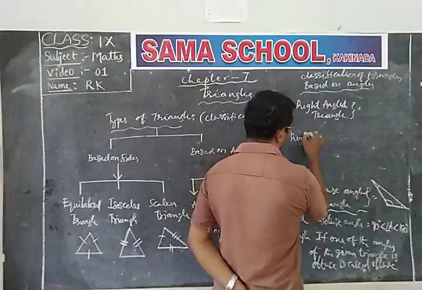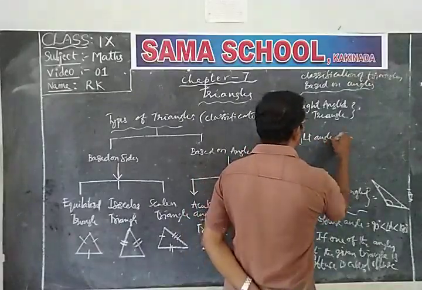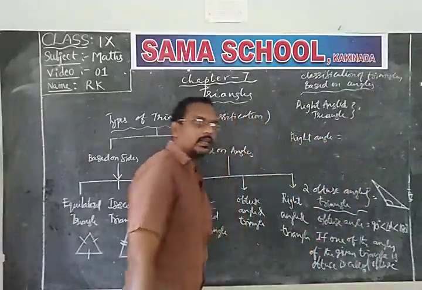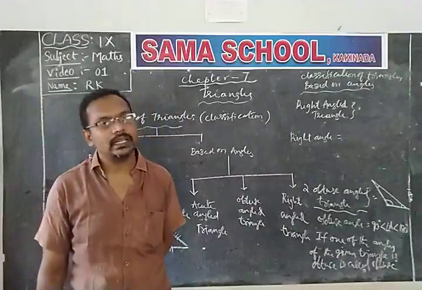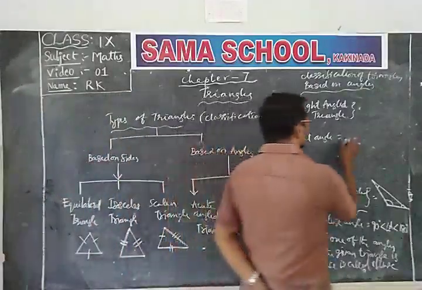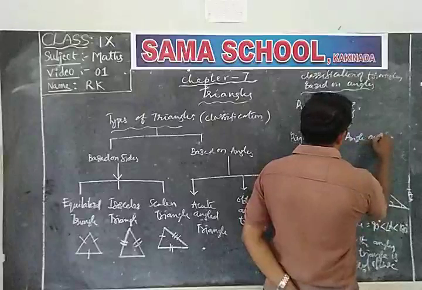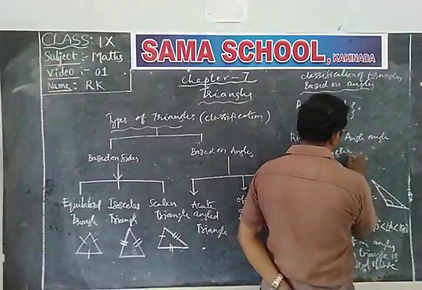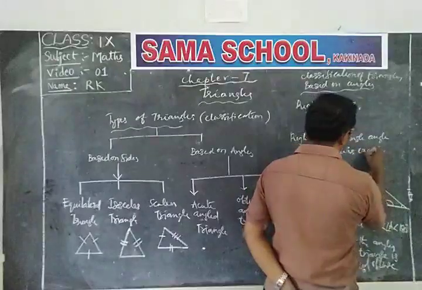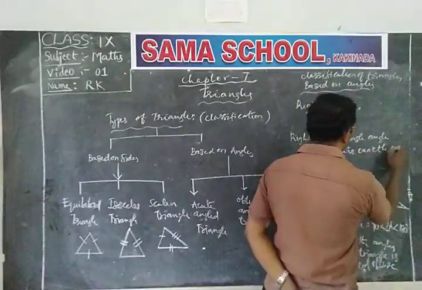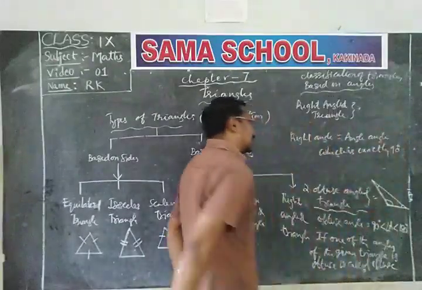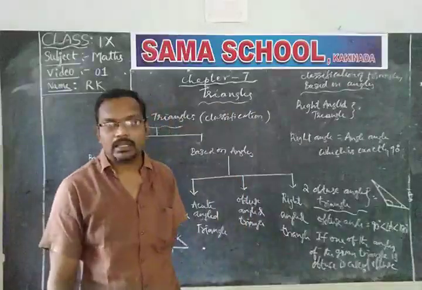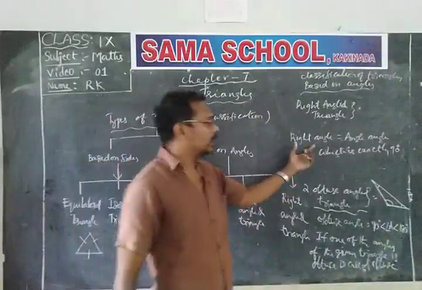Right angle, first of all. What is a right angle? An angle which is exactly 90 degrees. An angle which is exactly 90 degrees is called a right angle.